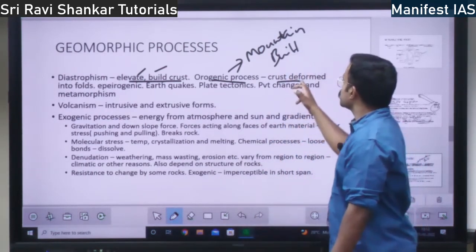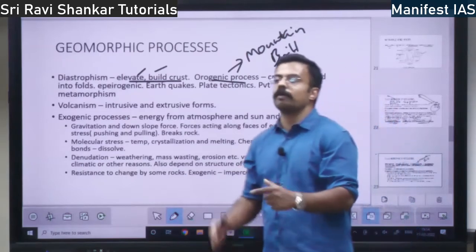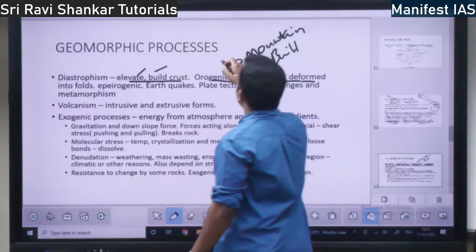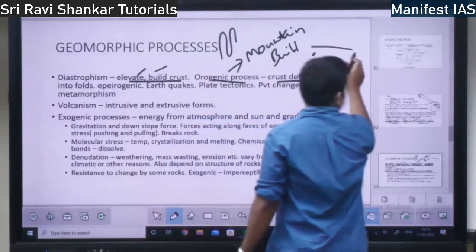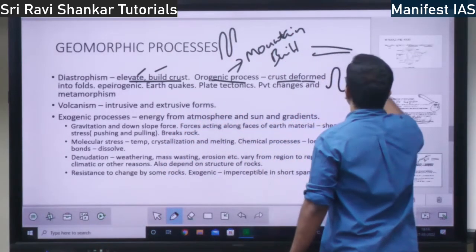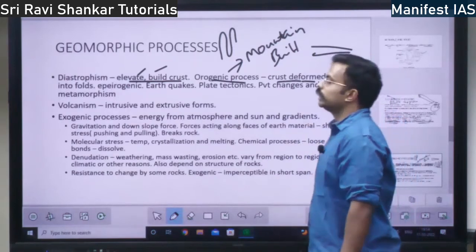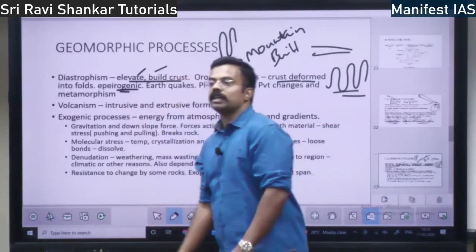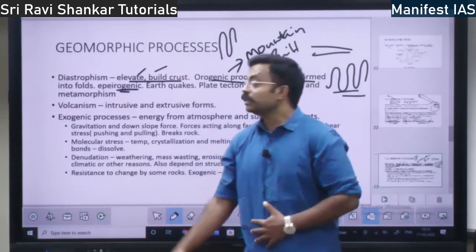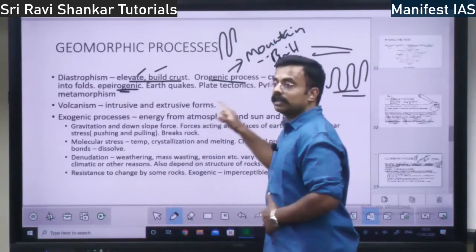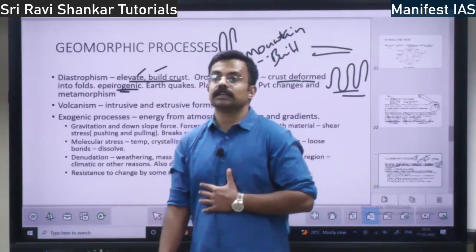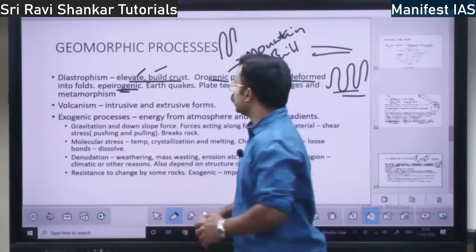How does the orogenic process happen? The crust gets deformed into multiple folds. Earth's crust will be there, no? It will become multiple folds. If it is like this, it will become multiple folds. That is the orogenic process. Epirogenic process means continental building process. See, orogeny, mountain builds. Epirogeny means what? Continental building process, right? That which builds the continent.